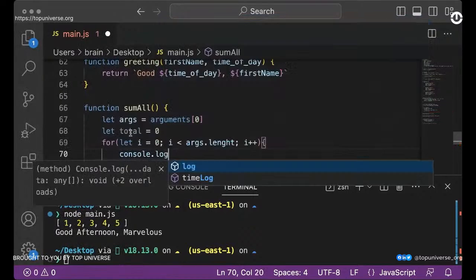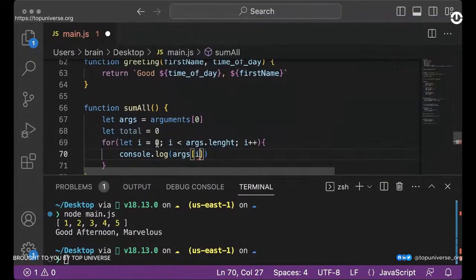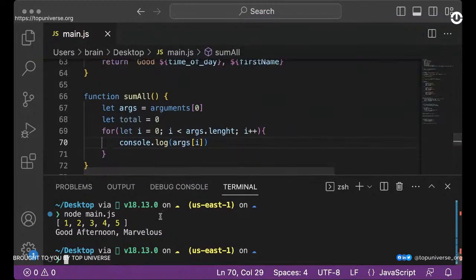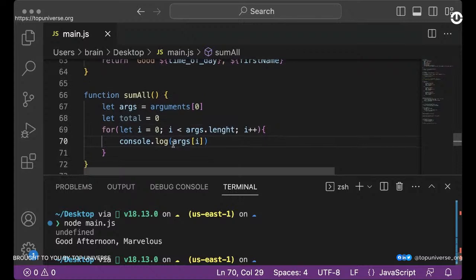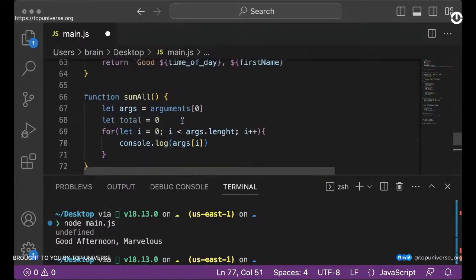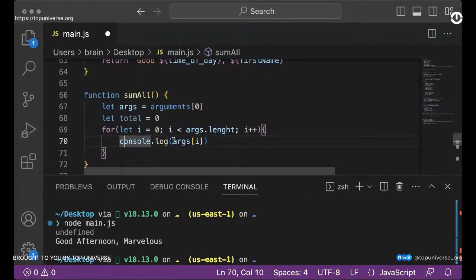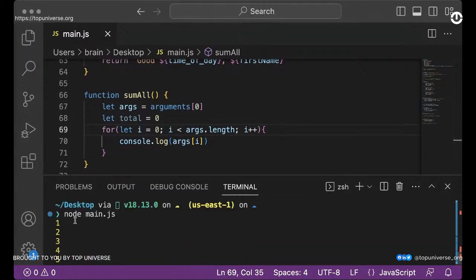I'm going to say console.log, I'm going to say args and i, right? So I'm going to just run this and see what happens. I think I forgot to turn this off. So we got the value of undefined, even though we wanted to log this. This was not logged properly. So let's see. I'm going to save this again. Now you see we're able to log it now: 1, 2, 3, 4, 5, right?